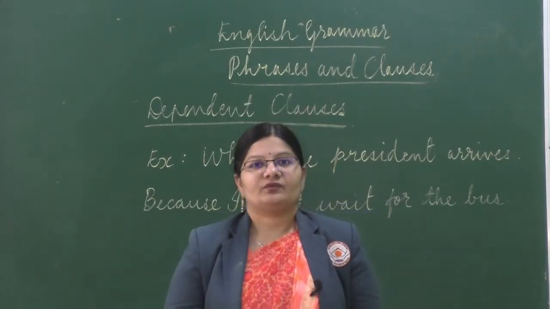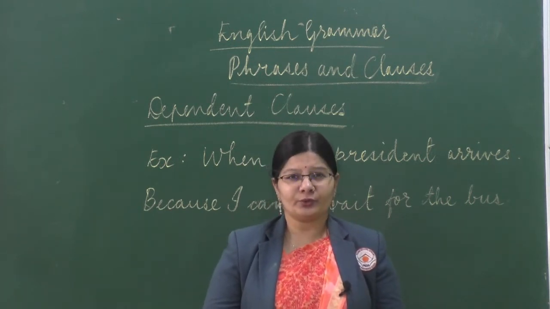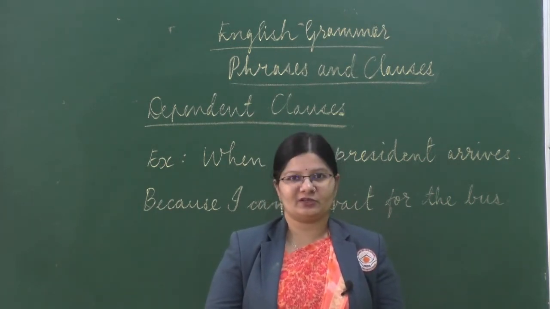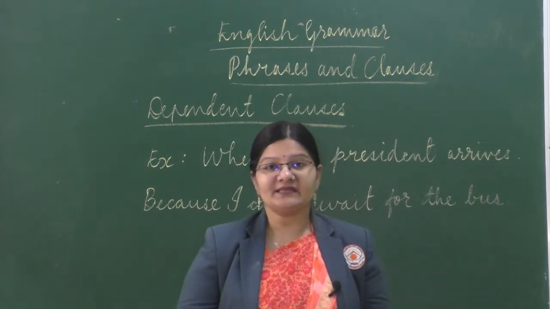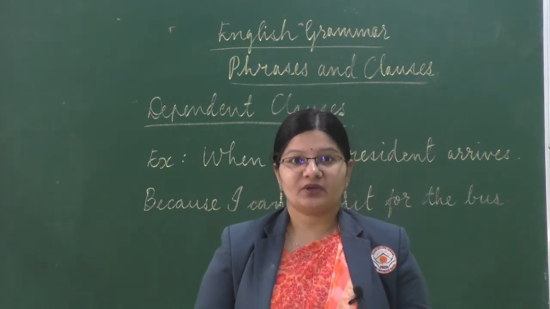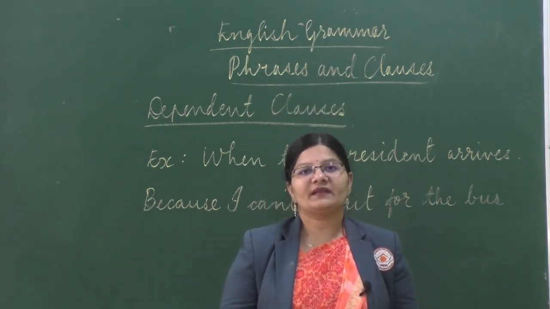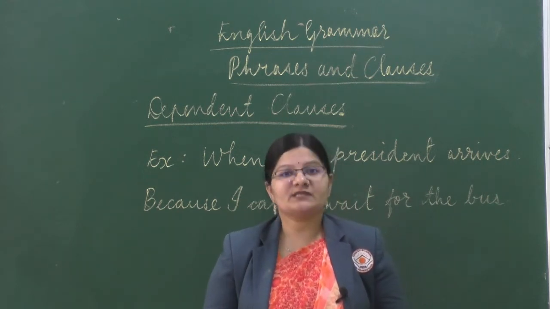Alright students, we just understood about the independent clause. Did you know they are also known as main clause or principal clause? You need to keep in mind the other two names of the independent clause, because sometimes they refer to them as main clause or as principal clause.